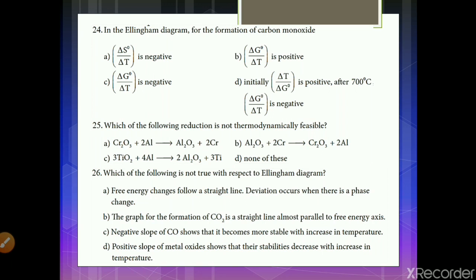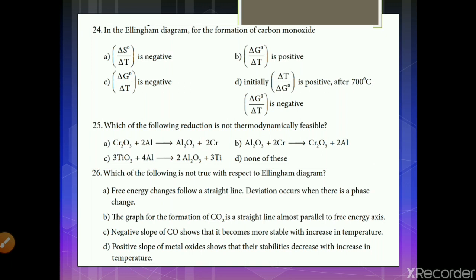Next, which of the following is not true with respect to Ellingham diagram? Just recall all the observations and applications of Ellingham diagram. A. Free energy changes follow a straight line. Deviation occurs when there is a phase change. The graph for the formation of carbon dioxide is a straight line almost parallel to free energy axis. Negative slope of carbon monoxide shows that it becomes more stable with increase in temperature. Positive slope of metal oxide shows that their stability decreases with increase in temperature.